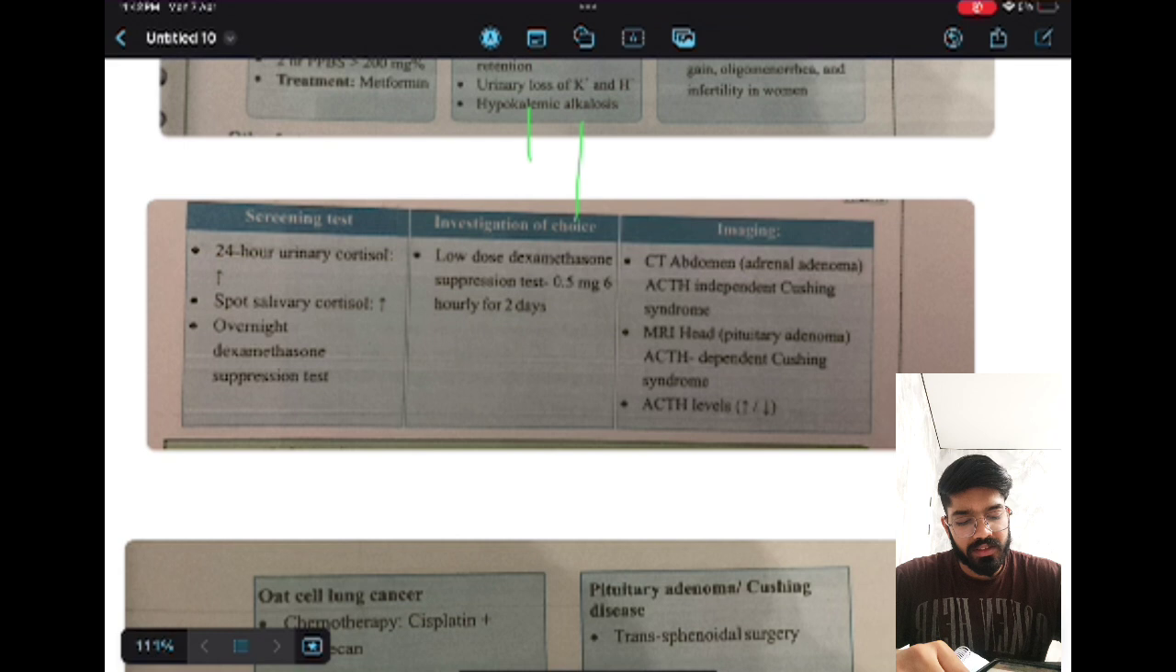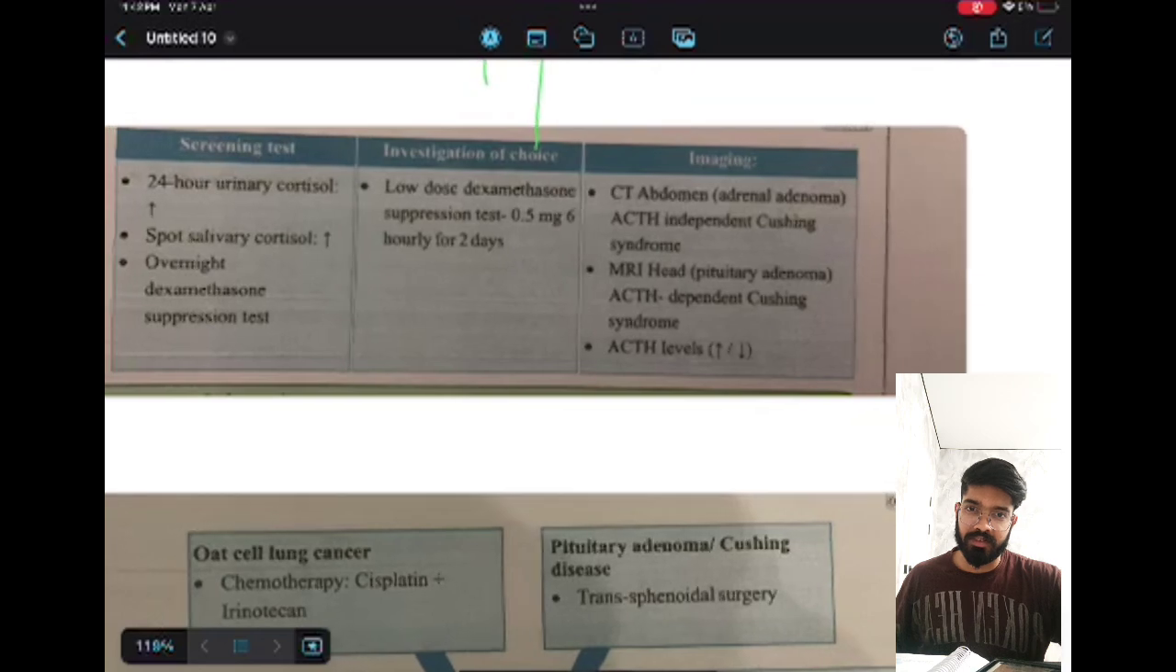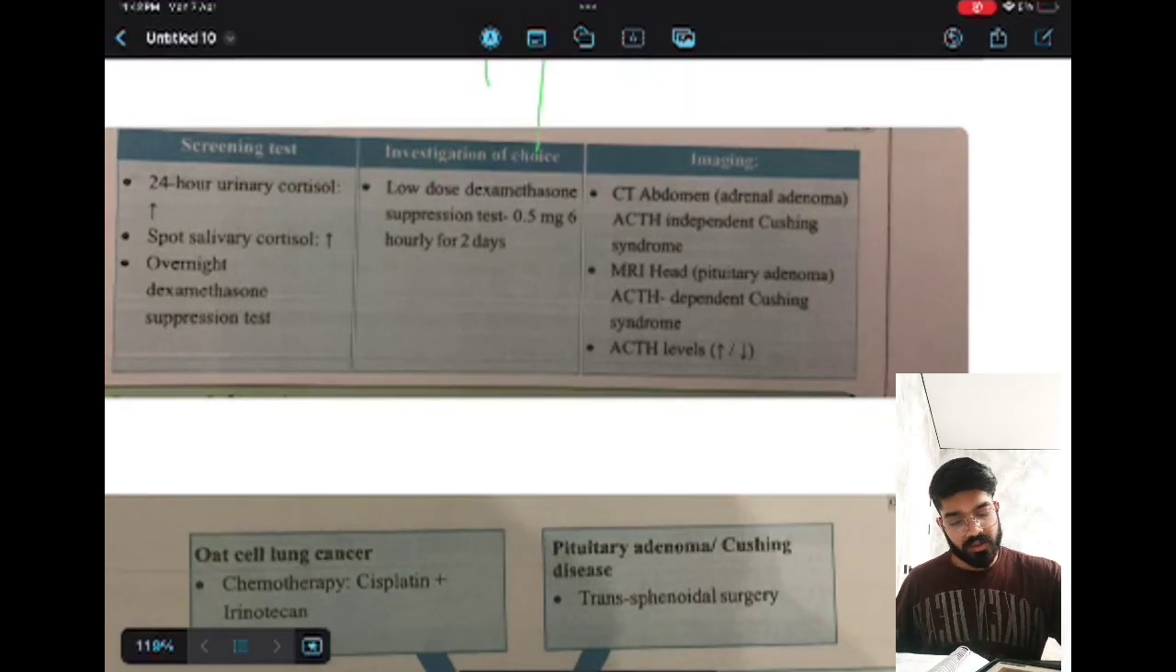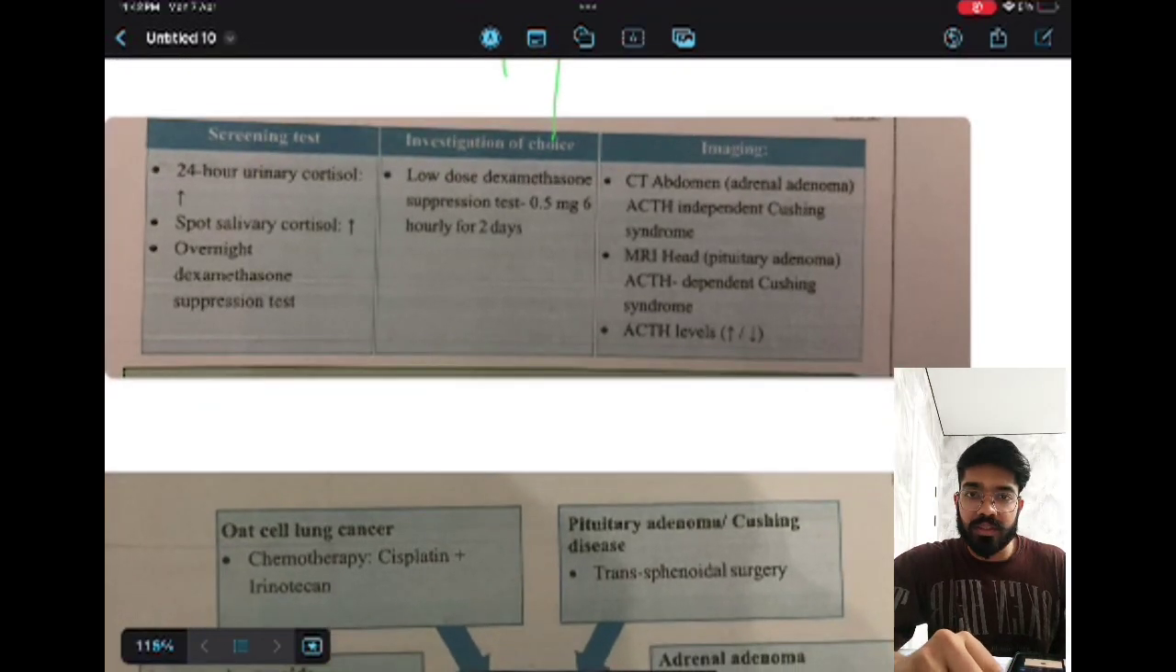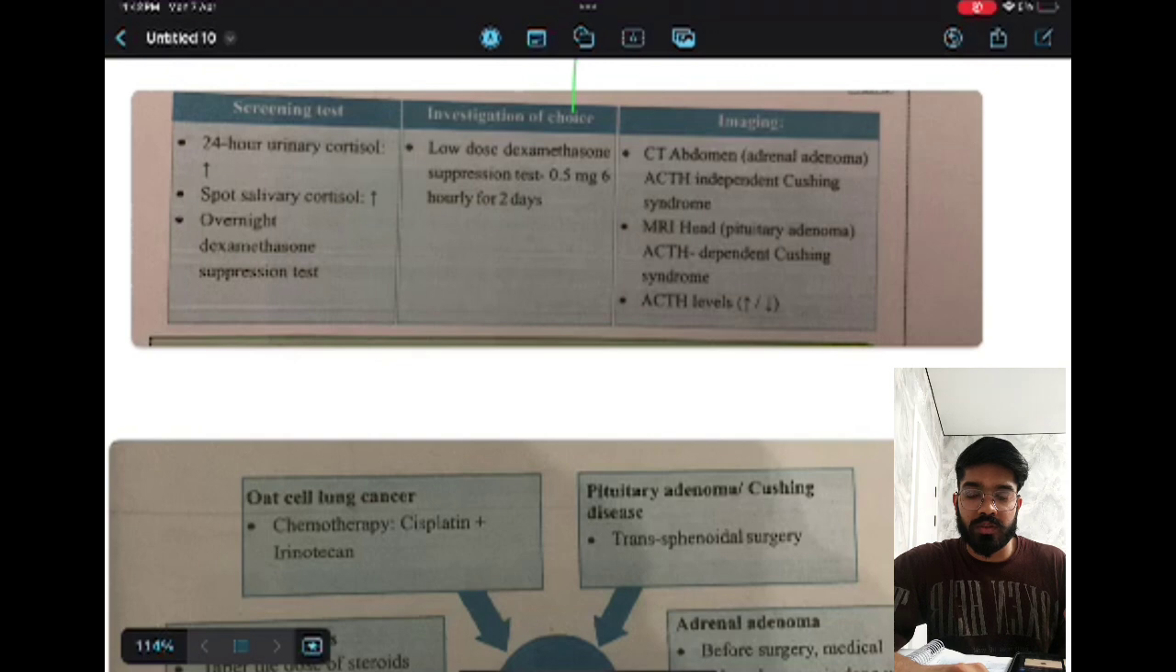So the investigation of choice will be CT abdomen and MRI of the head, where we can see the pituitary adenoma. ACTH dependent Cushing syndrome will be diagnosed in that. ACTH will be increased or decreased? We have seen that if there is pituitary adenoma, the ACTH level will be increased. So we'll see the treatment plan for Cushing syndrome.